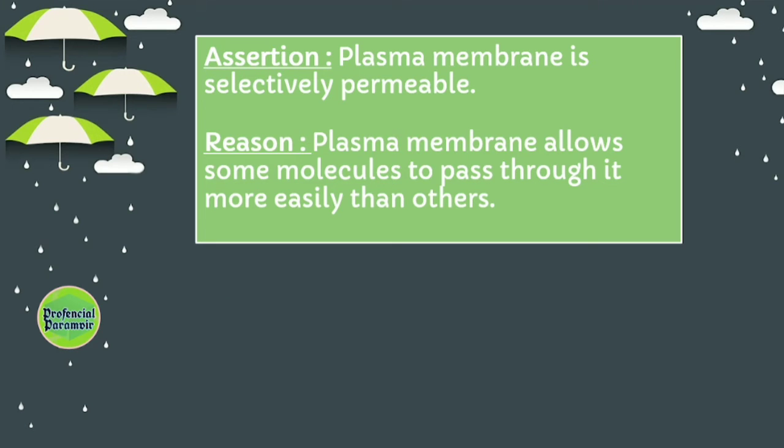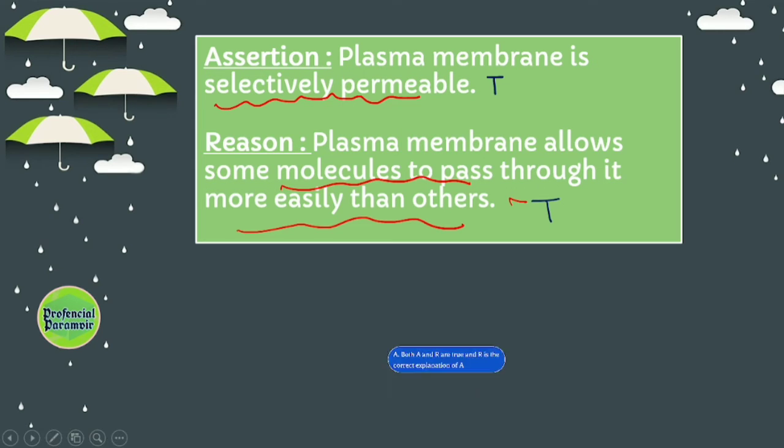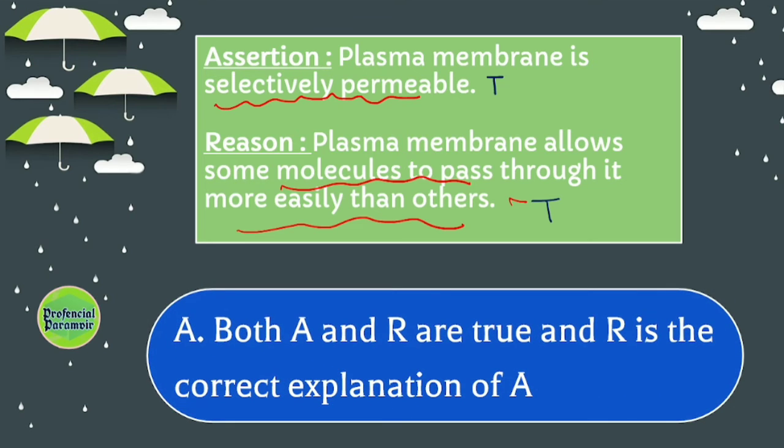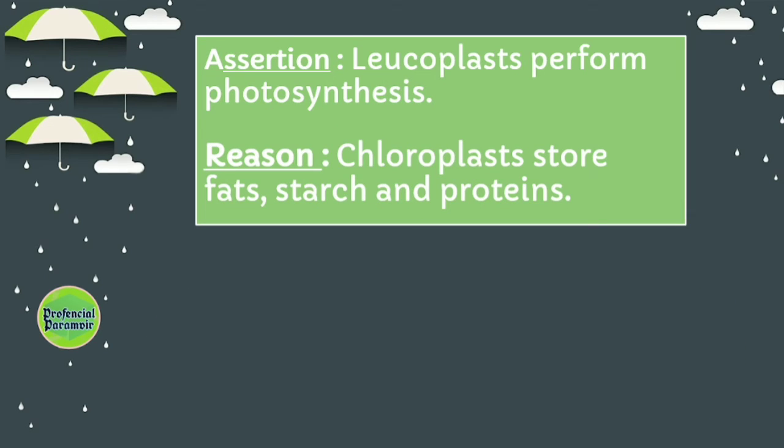Assertion: plasma membrane is a selectively permeable membrane. Reason: plasma membranes allow some molecules to pass through it more easily than others. Yes guys, plasma membrane is a selectively permeable membrane. This is a true statement. Yes, it allows some molecules to pass through it more easily than others. Both the statements are true, and R is the correct explanation of the assertion. Option A will be the right one.